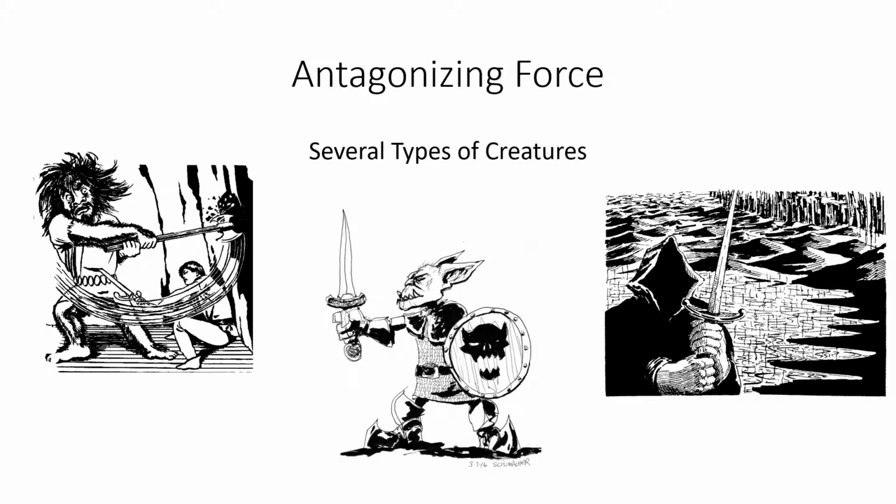The antagonizing force of the game would be made up of several types of creatures that have an origin in a fantasy setting. This would include trolls, goblins, wraiths, and throughout the story, it would lead up to the player facing off against a ruling overlord.